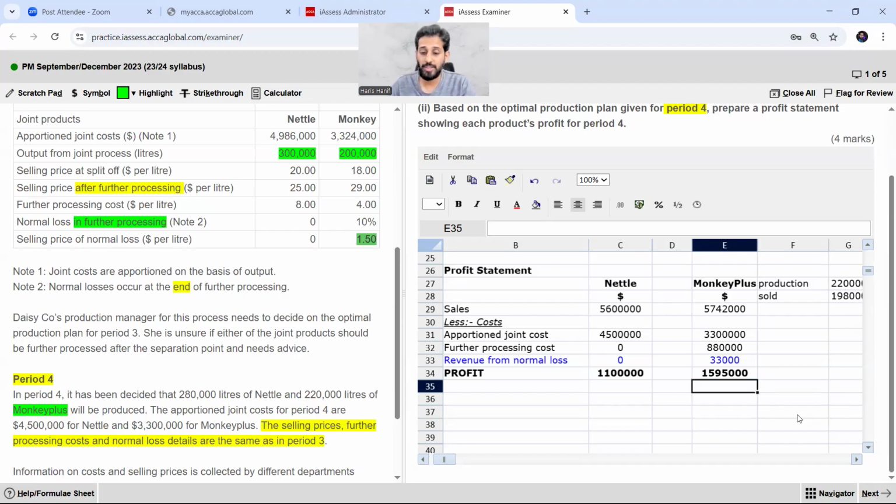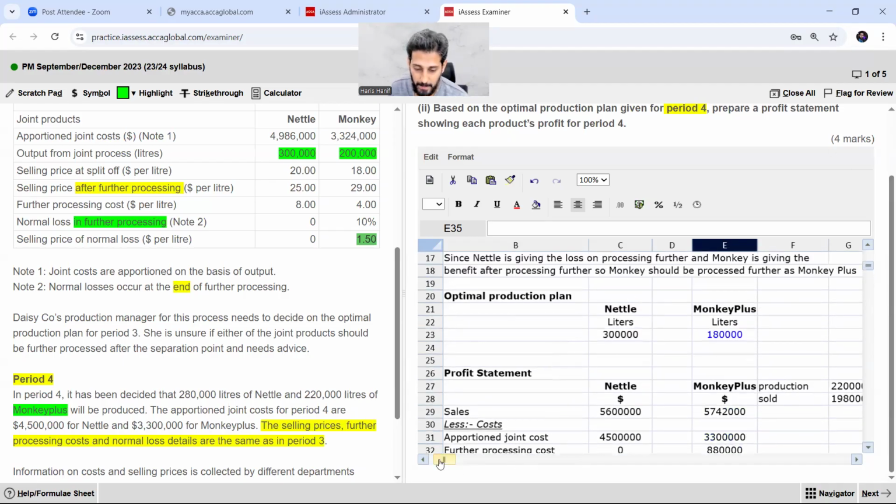Okay, so congratulations for this 4 marks as well. Okay, so we had done this part.